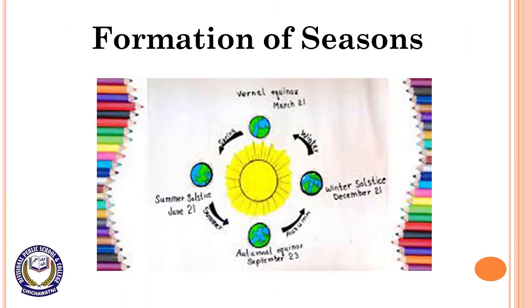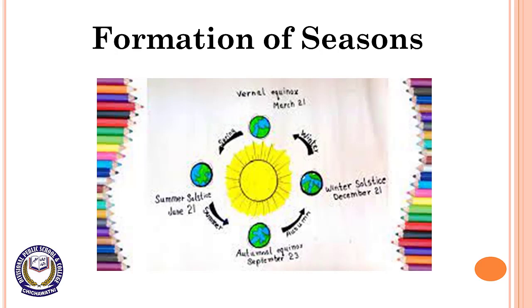Dear students, now we are going to discuss formation of seasons. As we earlier discussed, as a result of revolution of the earth, seasons are formed. Now we will discuss how seasons are formed. The Earth's axis is always inclined or tilted in the same direction at an angle of 23.5 degrees to the vertical. The seasons are formed due to the tilt of Earth's axis.